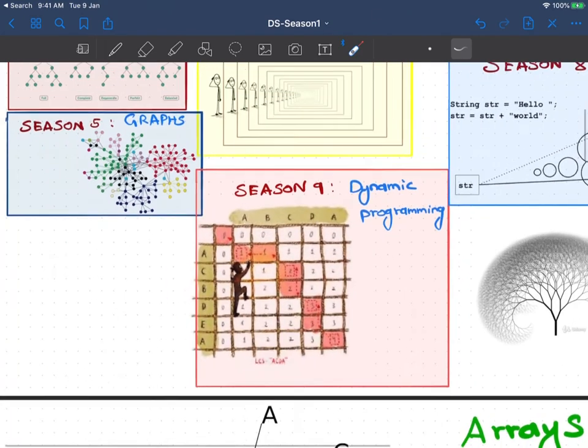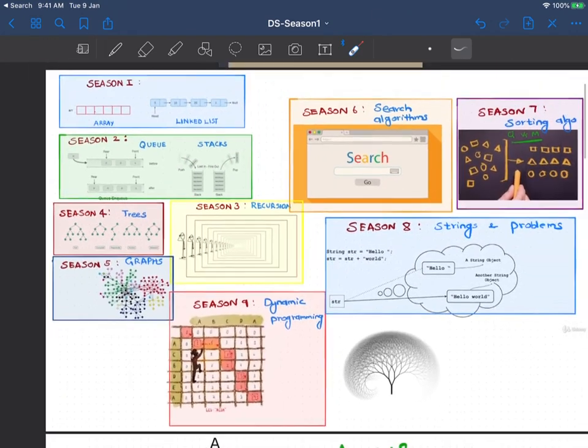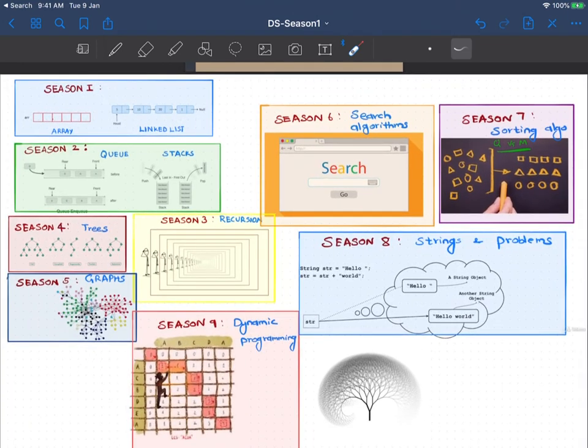This is the overall course structure of this series. So first we'll start with season 1. That's what we are going to see in this first series.